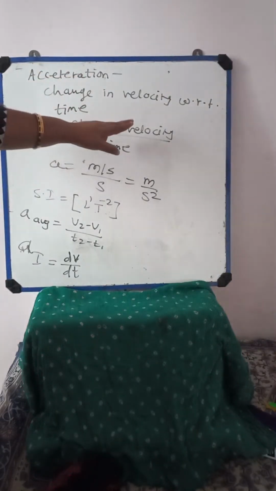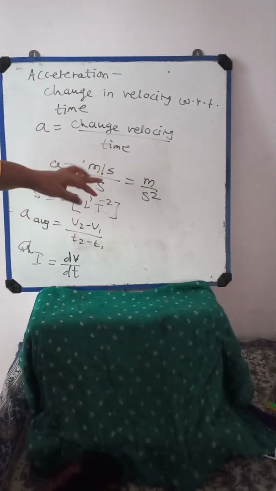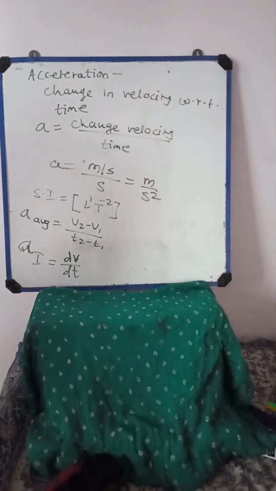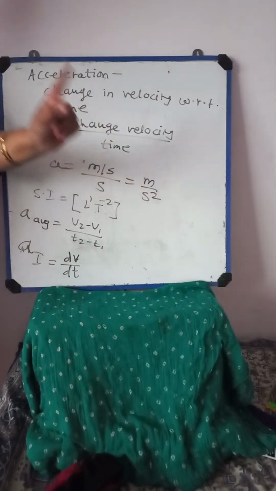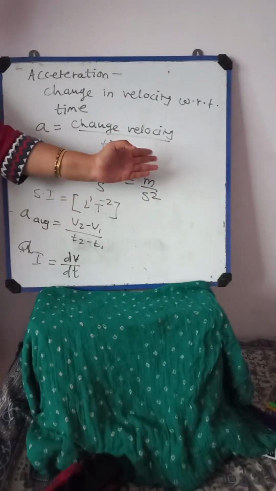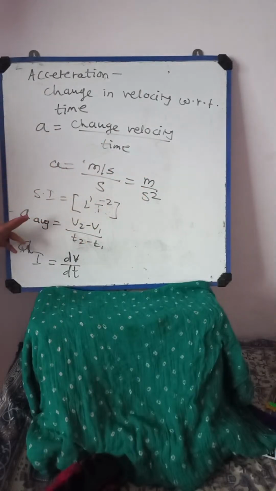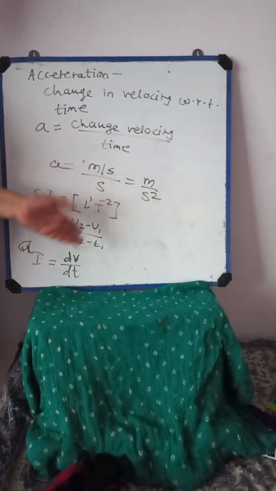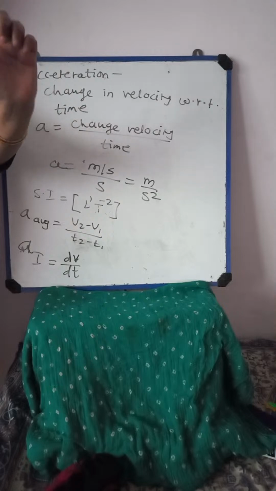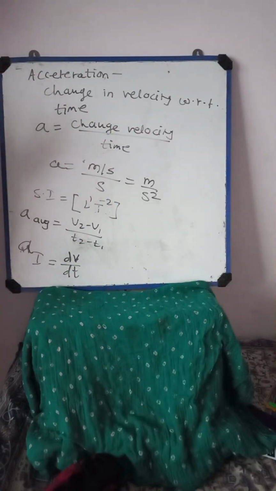A is equal to change in velocity by time. So I wrote here meter per second, and time we are measuring in terms of seconds. So its unit will become meter per second square. Meter means length, second is nothing but time. So here it is t square, and whenever t square comes up, it will become minus 2. Then average is nothing but change in velocity with respect to change in time, and instantaneous acceleration is nothing but dv by dt. So this is nothing but acceleration: normal acceleration, average acceleration, and instantaneous acceleration. I hope you all are getting this.